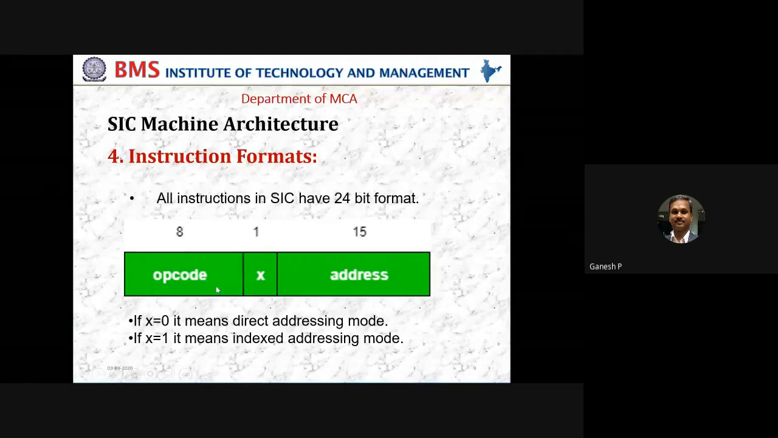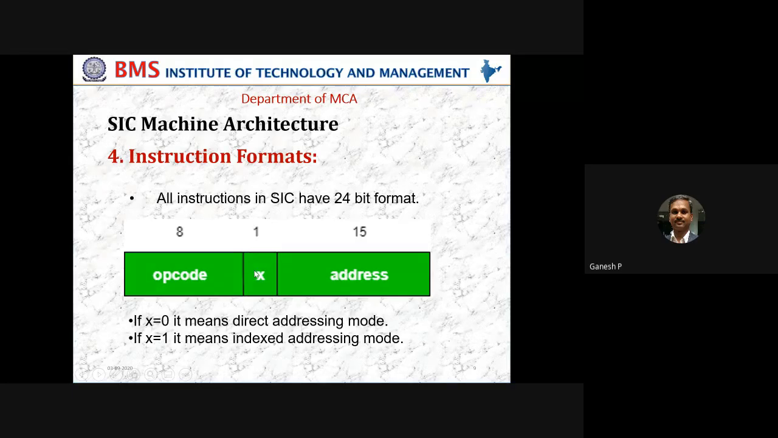So opcode is going to take 8 bits. Why is it 8 bits? We'll see later. Opcode is going to take 8 bits. Then we have an address which is going to take 15 bits, because the total size of this instruction is 24 bits. Out of this, 8 bits are given to opcode, 15 bits are given to the address, and the remaining 1 bit is given to the addressing mode.